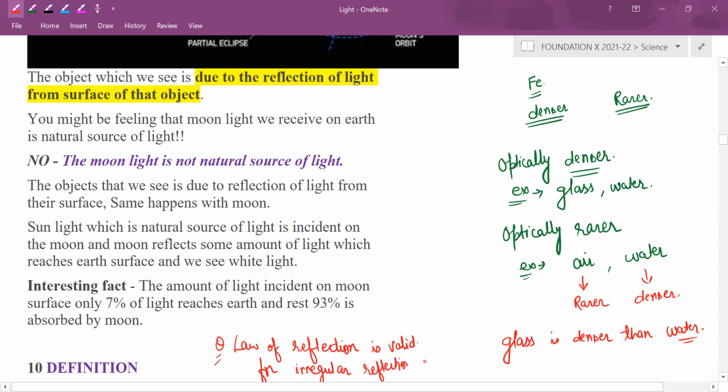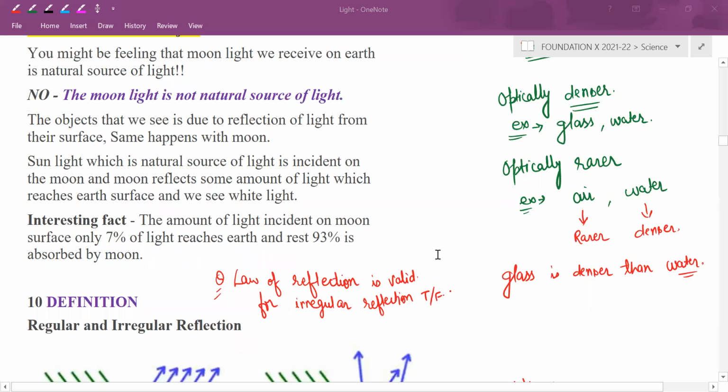True or false? You all have to reply. Okay, I'm getting mixed answers. Now the majority is coming as false. Okay, good.